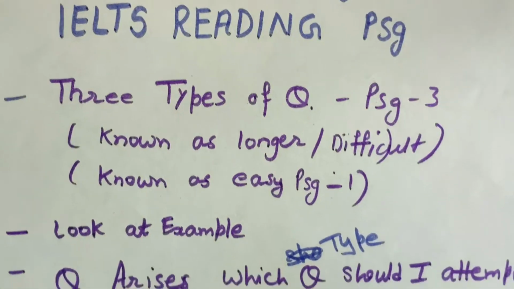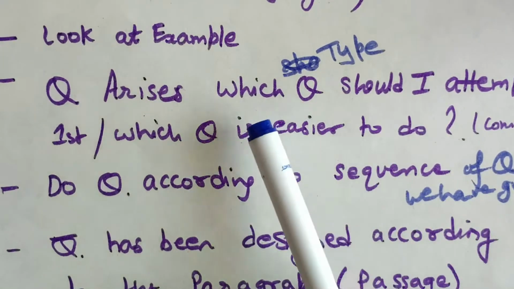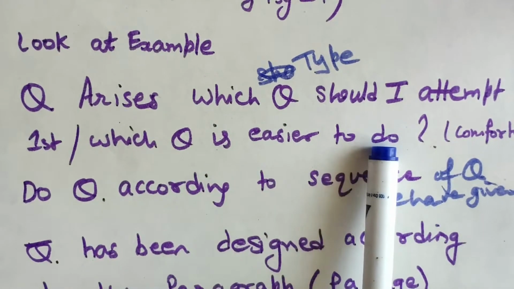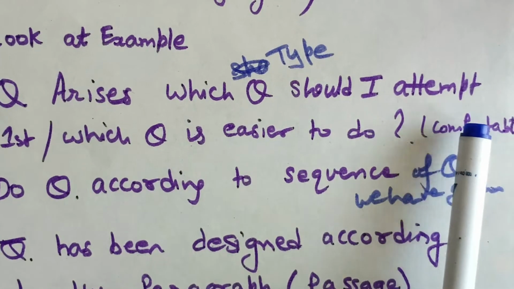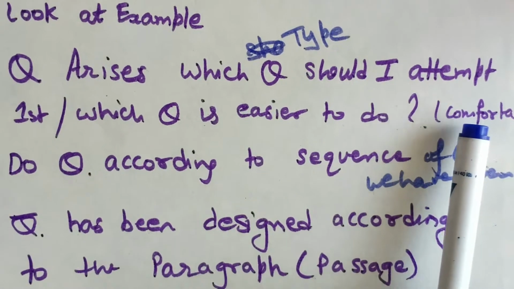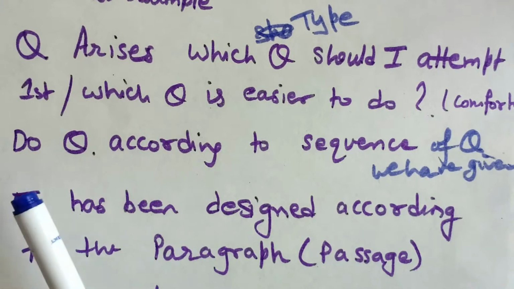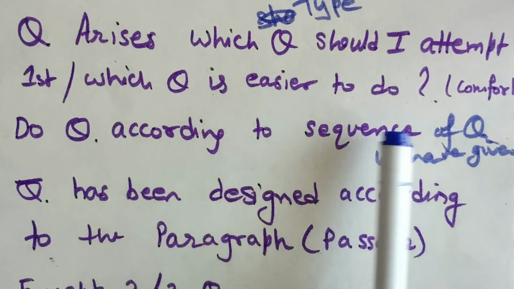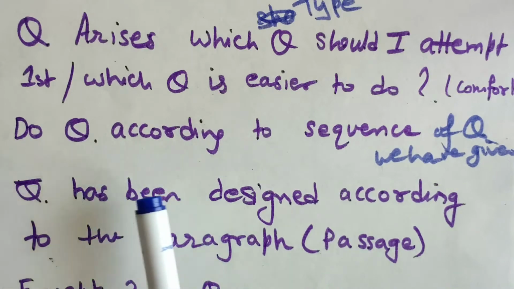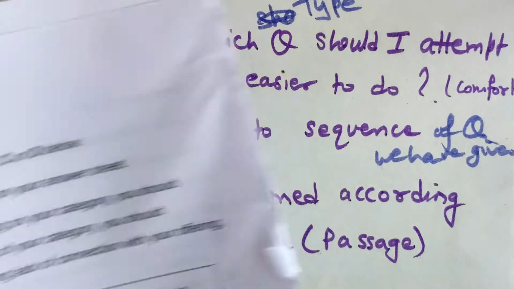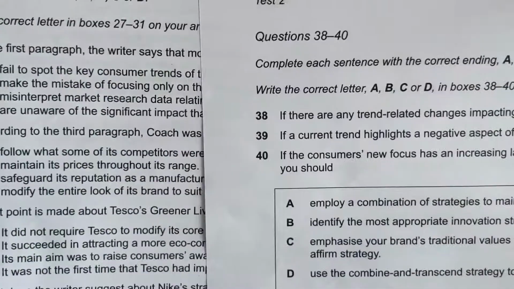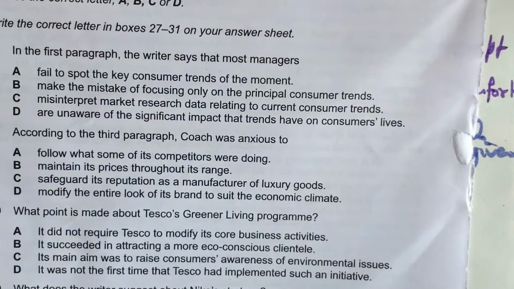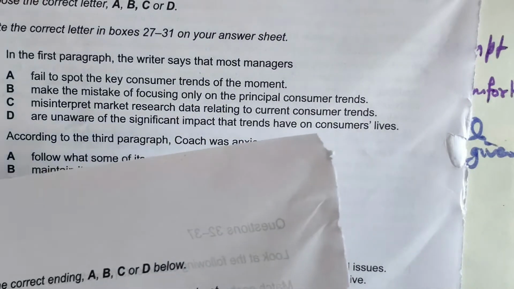Now the question arises: which type of question should I attempt first, or which question is easier to do, or in which type of question am I comfortable to do first? The answer is to do according to the sequence of questions given for this passage only. The examiner has designed the IELTS reading question paper so that the questions are designed according to the sequence of the passage.